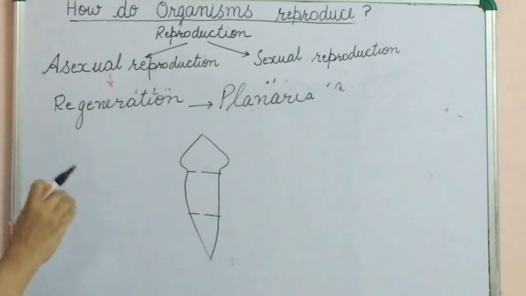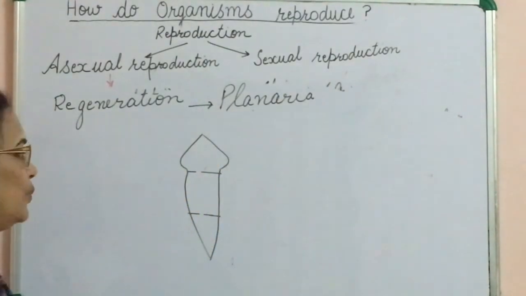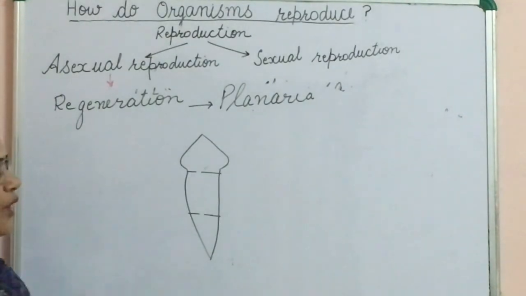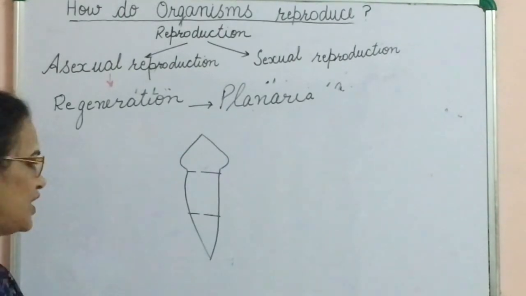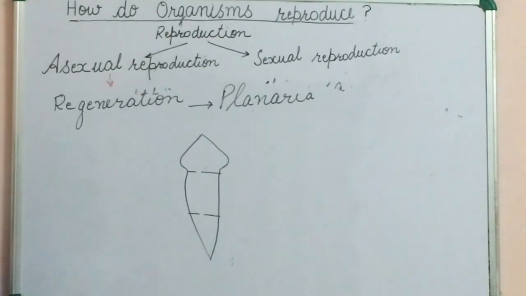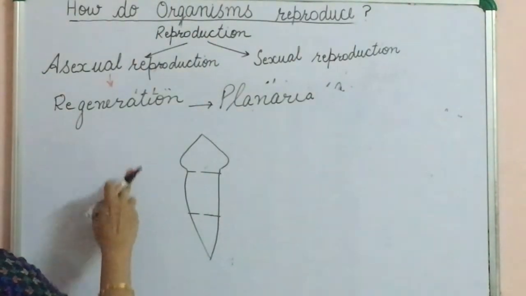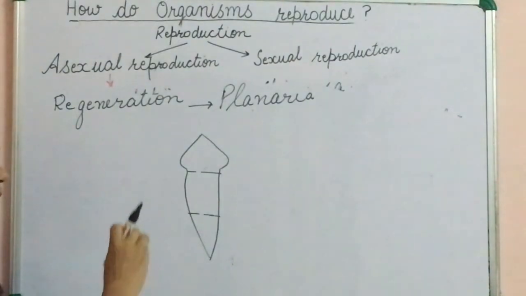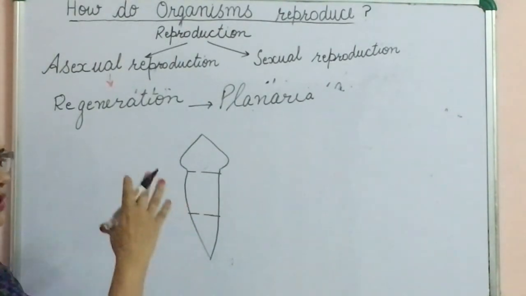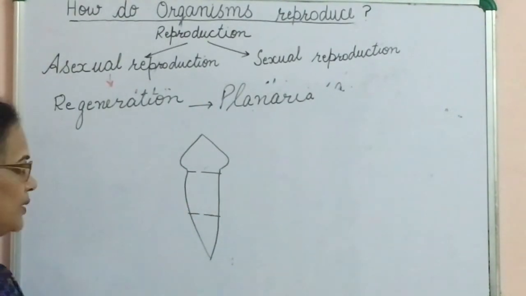So each part will grow into the complete new individual. Some power of regeneration is present in humans also. We can regenerate our injured part or tissue, skin. At the time of injury, the skin can be regenerated, or some power of regeneration is present in liver also. This is the example of regeneration where specialized cells are present which can reproduce the complete new individual.